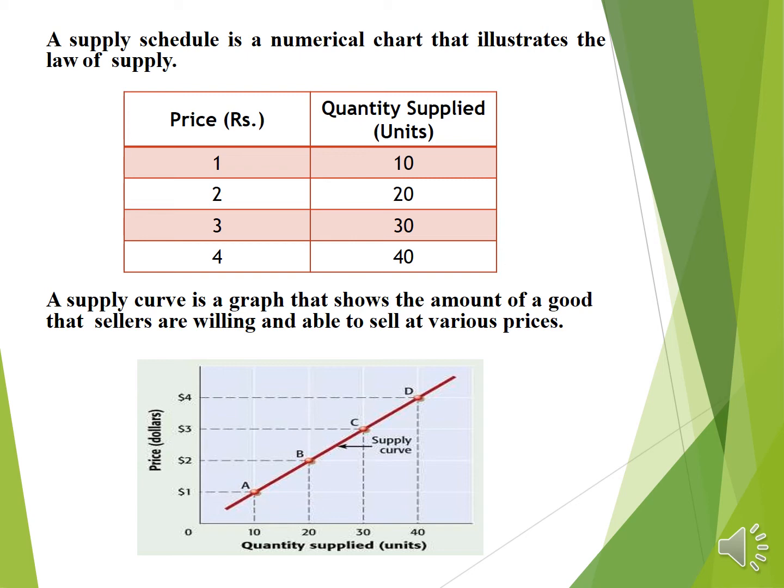Then this diagram shows the supply curve. This graph shows the amount of a good that sellers are willing and able to sell at various prices, from point A to point D. Means as the price increases, supply also increases.